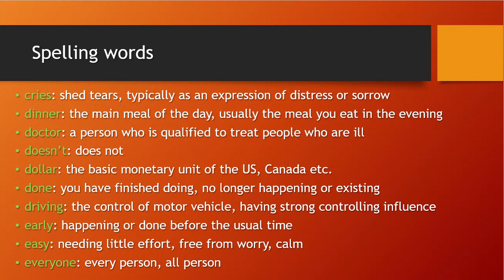The next word is driving. So driving means your car is there, right? Suppose the car is there, a motor vehicle. You are controlling it while running. So what we call it is you are driving the car or bike or cycle. Having a strong controlling influence. What is a strong controlling influence?